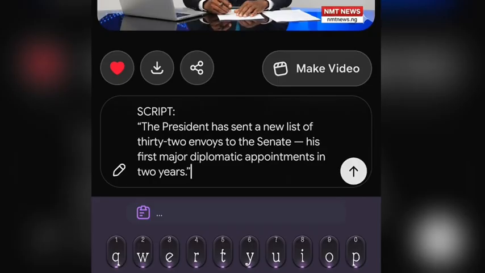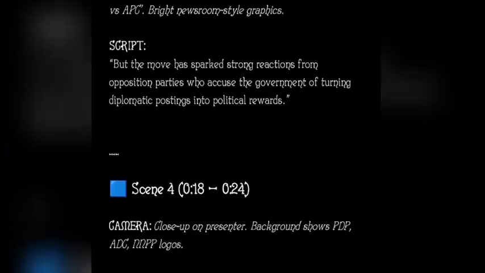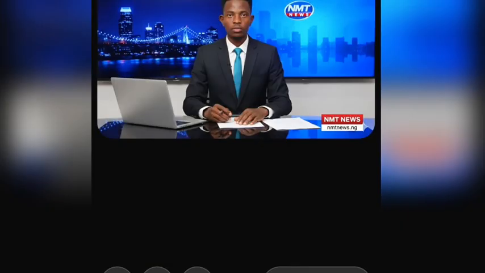So this is how you are going to be doing it. You copy the prompt step by step. You copy it one by one and you paste it here and it's going to generate the entire video for you one by one. After it generates the entire video for you, the next thing you are going to do is to use any of your video editing tool. You can use CapCut, you can use InShot, any of your editing tool, and you match the video together.